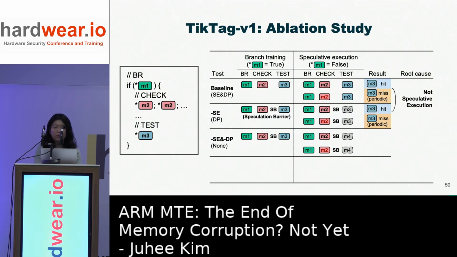Then we disabled both speculative execution and data prefetching by changing the memory access pattern in the speculative execution phase from M3 to M4. M4 always resulted in a cache miss, which is kind of obvious because we disabled all the speculative accessing mechanisms. But if we compare this result with the previous one, we can see that data prefetching is the root cause of this behavior.